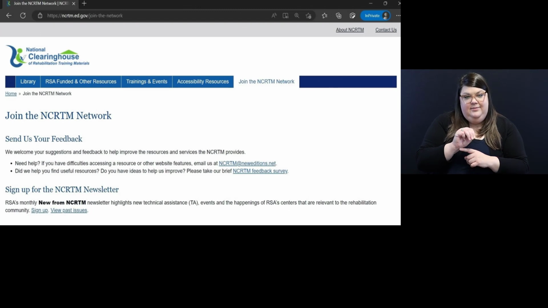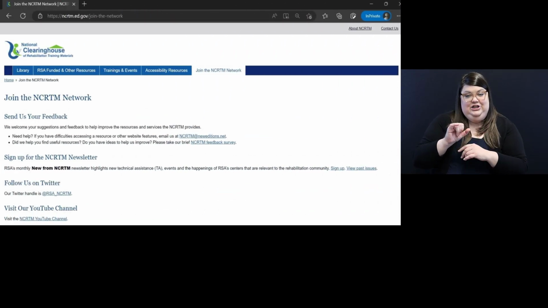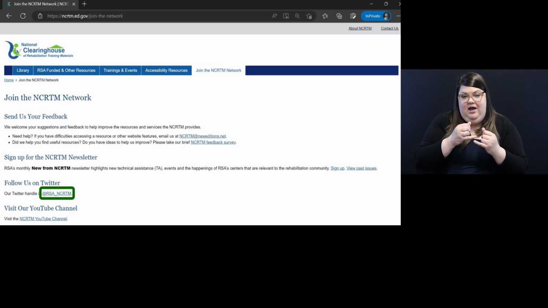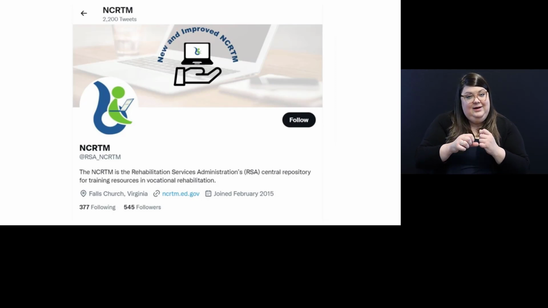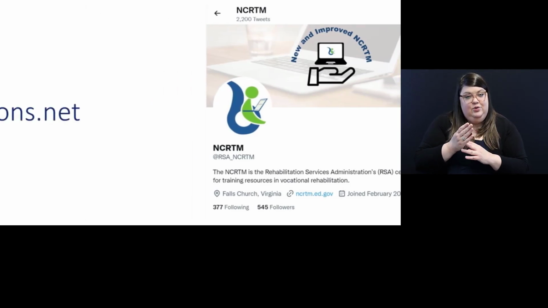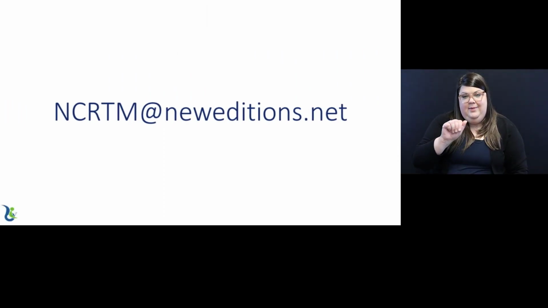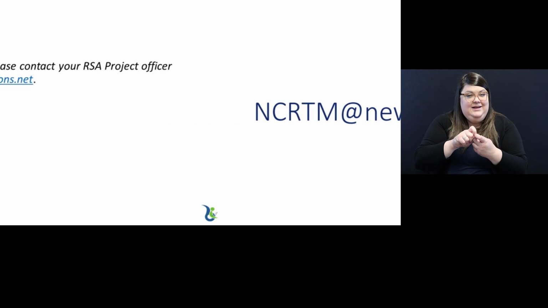On the Join the NCRTM Network page under the Sign Up link for the NCRTM Newsletter option, you can also view previous newsletters by selecting View Past Issues link. Under Follow Us on Twitter, you can also find NCRTM's Twitter handle, which is @RSA_NCRTM. The NCRTM uses Twitter as another source for promoting grantee events and products. If you are interested in NCRTM promoting your event or products through social media, please reach out to ncrtm@neweditions.net with details or questions.